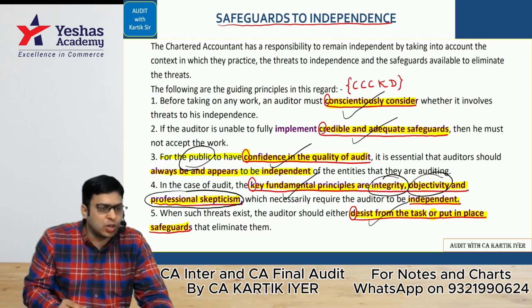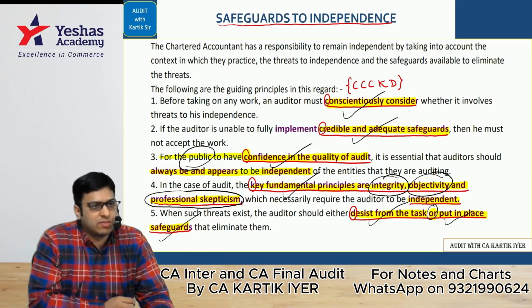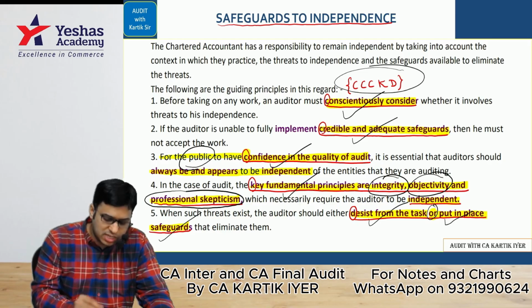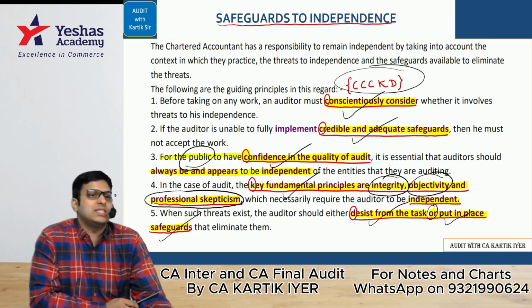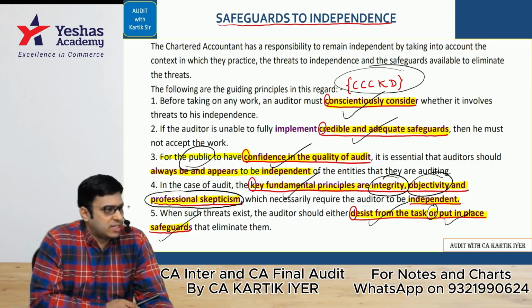That is, desist from the task, don't do the task, or you put in place safeguards. So we had this code called CCCKD. Are we there here, yes or no? This completes 7 questions of ethics.